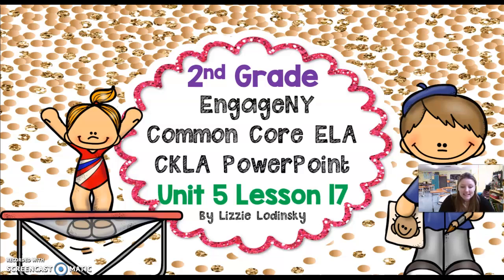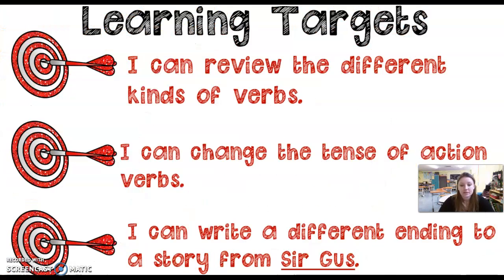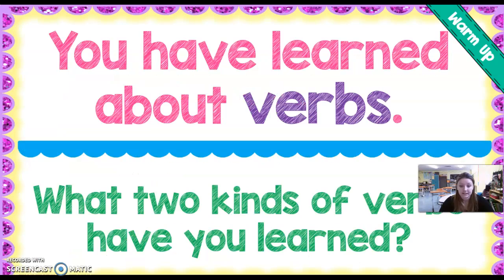Hi, second graders. Today's skills lesson that we will be working on together is Unit 5, lesson number 17. Our learning targets for today's lesson, what are we going to be working on? We are going to review different kinds of verbs. We're going to change the tense of action verbs. We'll talk about present tense and past tense primarily today. And we're going to talk about how to write a different ending to a story from Sir Gus.